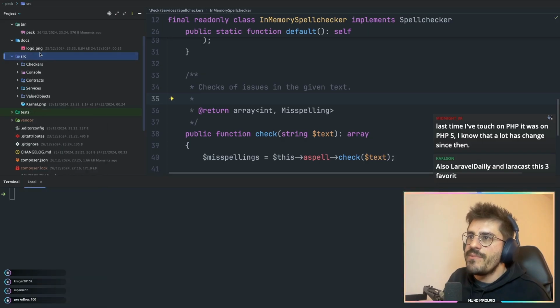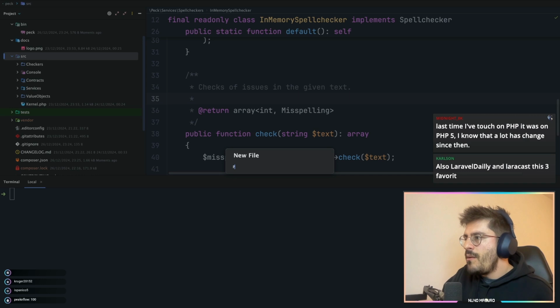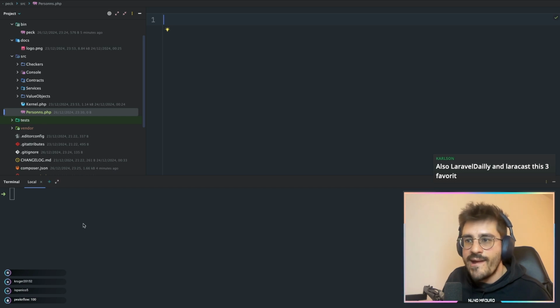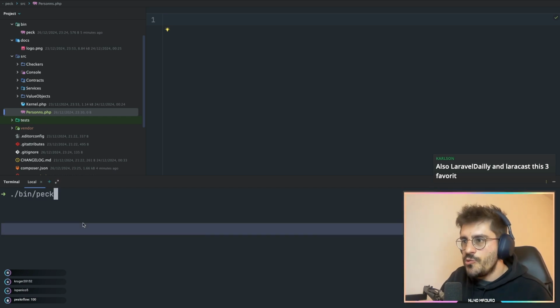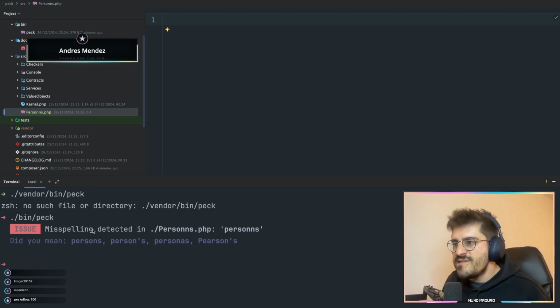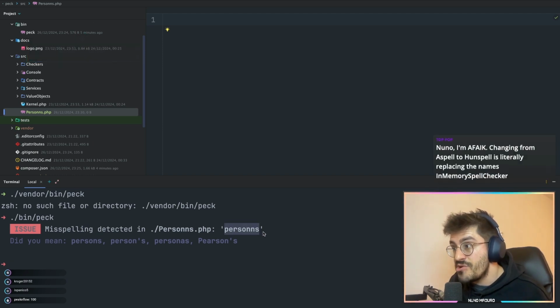So if I create something like, let's say, person with double N, for example. Obviously there is a problem with this file name. As you guys can see, we have a double N. If I run our tool, it will potentially detect that. There we go. It says that we have a misspelling detected on persons. The misspelling is persons. Did you mean persons? Oh my god, I love this so much, man.